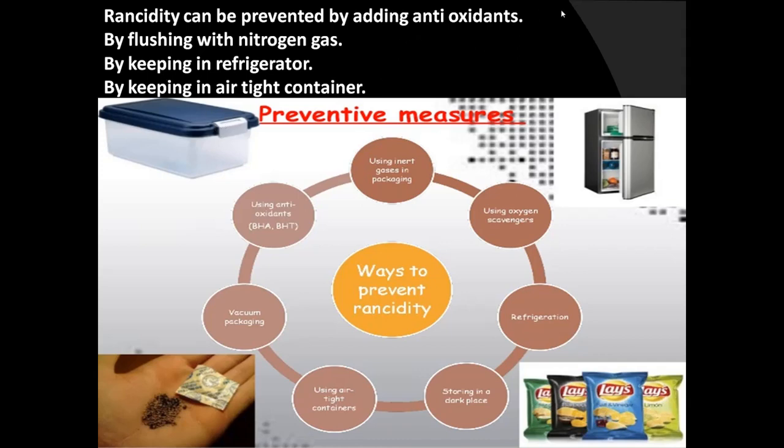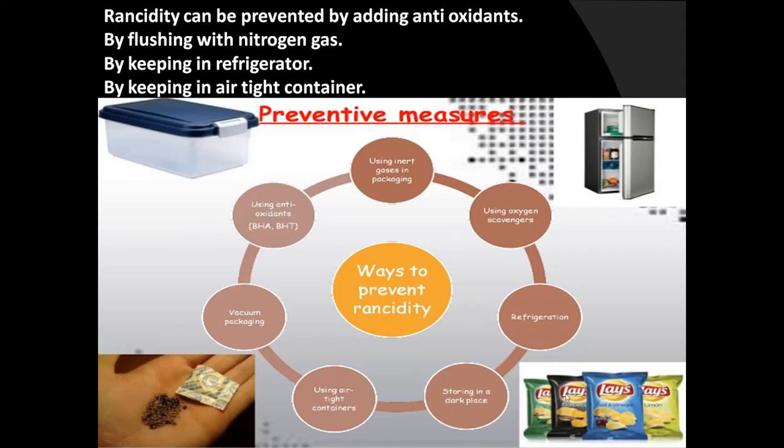First is by adding antioxidants such as BHA and BHT. BHA is butylated hydroxyanisole. BHT is butylated hydroxytoluene. Butylated hydroxyanisole is a chemical which is an antioxidant. Another chemical is butylated hydroxytoluene. So these are the common chemical antioxidants used to prevent rancidity.